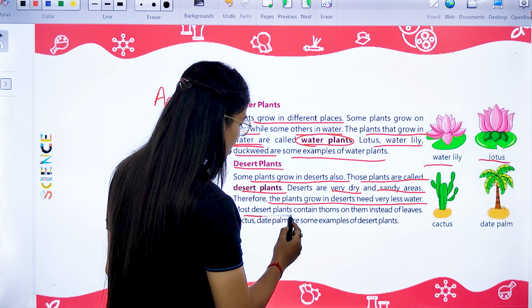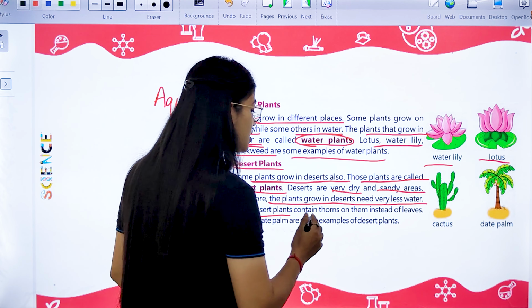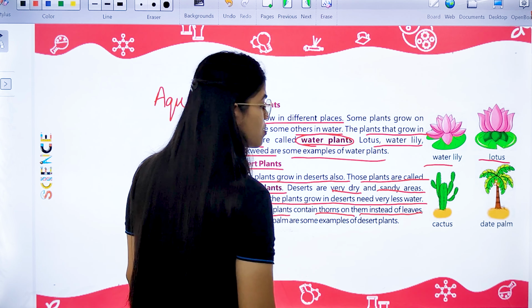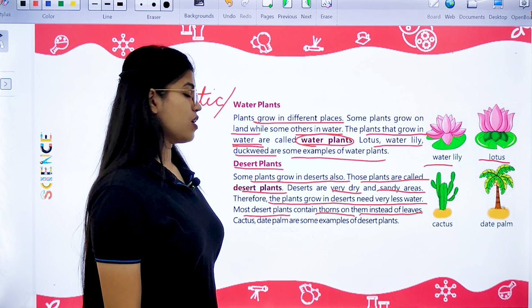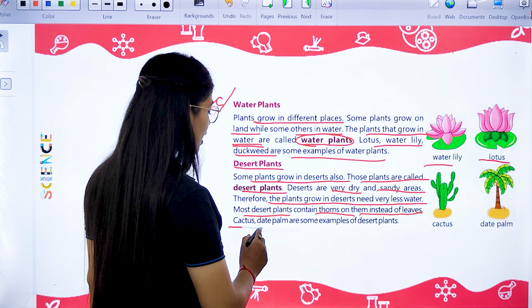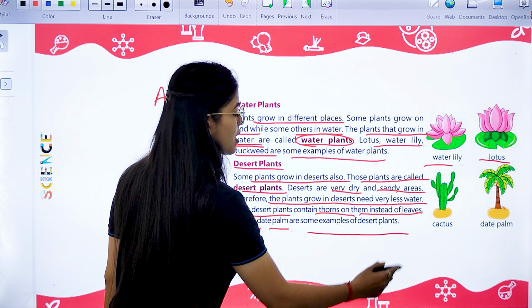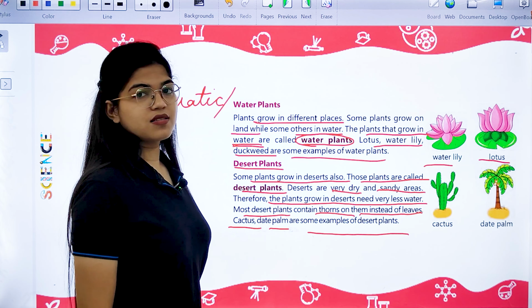Most desert plants, very important, contain thorns instead of leaves. In place of leaves, they have thorns. Examples are cactus and date palm. All these are examples of desert plants.